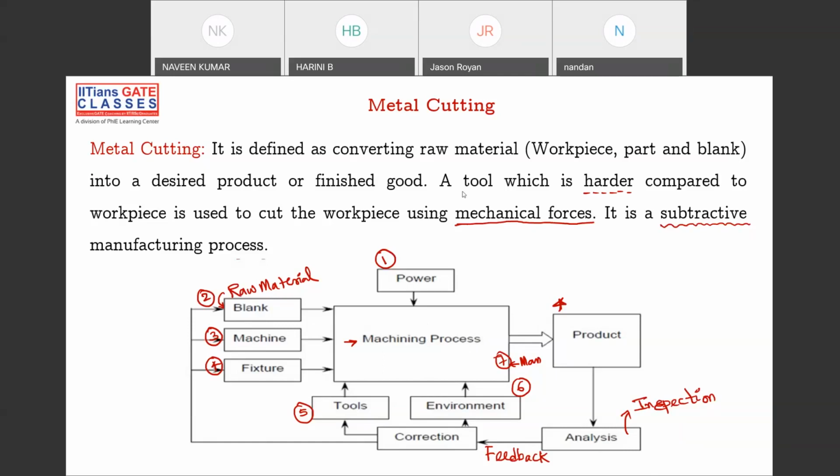And what is the definition here? Simple definition: it is defined as converting raw material into the desired product or finished good. A tool, which obviously should be harder compared to the workpiece, the thing that you're trying to machine, is used to cut the workpiece using mechanical forces. So in the conventional metal cutting process, we will be using mechanical forces. And of course, as you're removing the material layer by layer, in the form of chips, it is called a subtractive manufacturing process. So this is a simple definition.